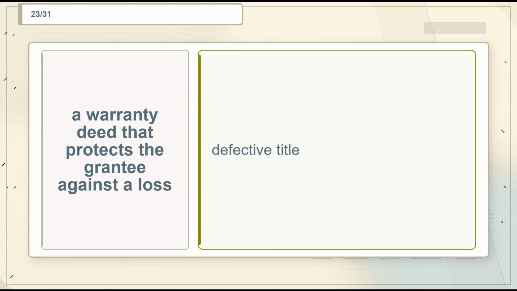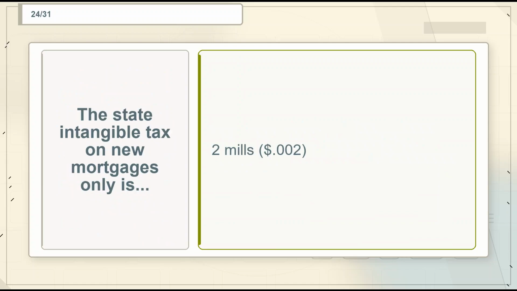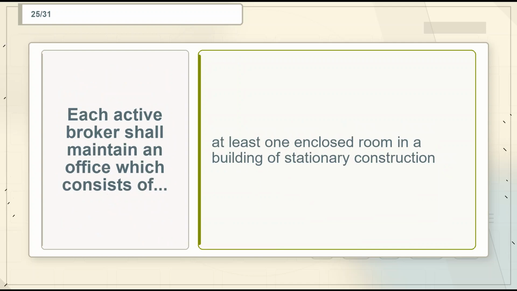Flashcard 23. Term: a warranty deed that protects the grantee against a loss. Definition: defective title. Flashcard 24. Term: the state intangible tax on new mortgages only is. Definition: 2 mils, $.2. Flashcard 25. Term: each active broker shall maintain an office which consists of. Definition: at least one enclosed room in a building of stationary construction.